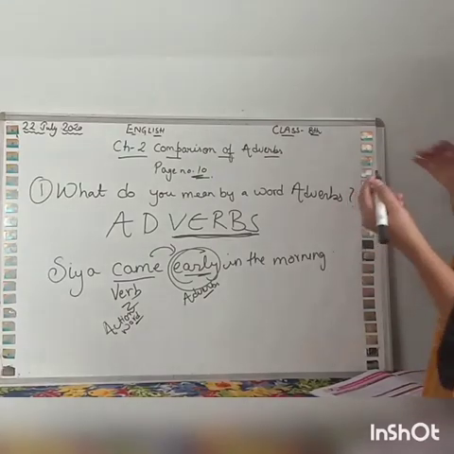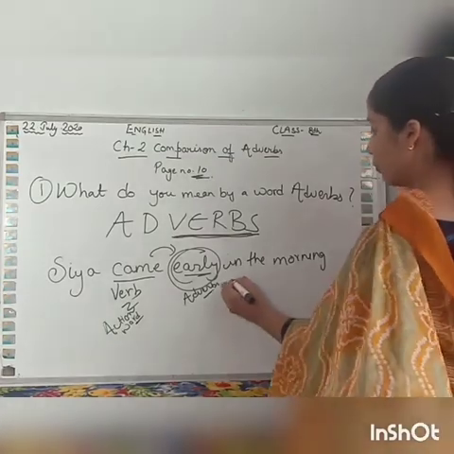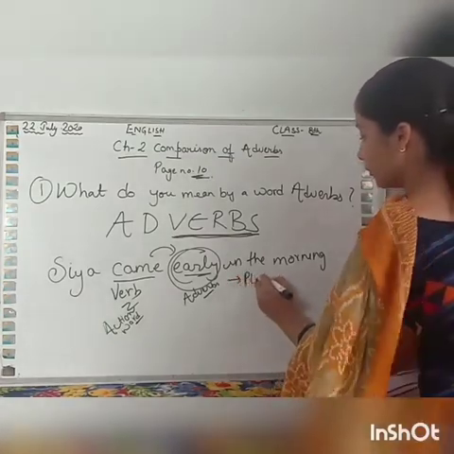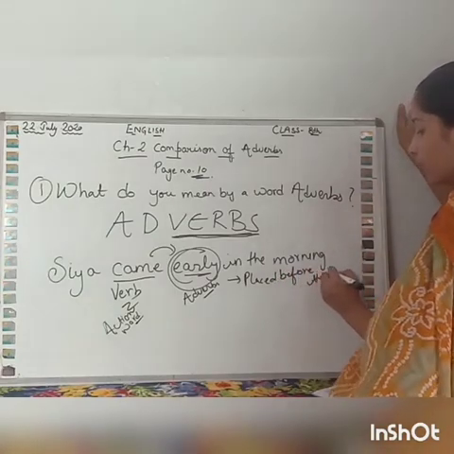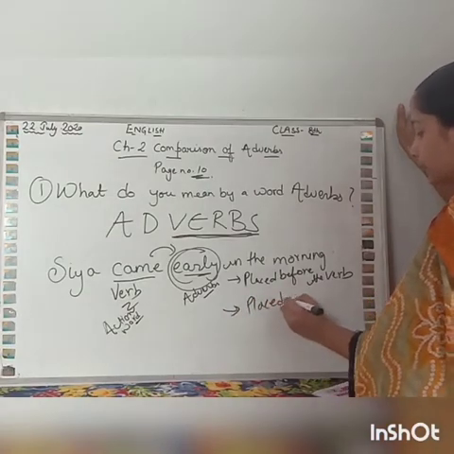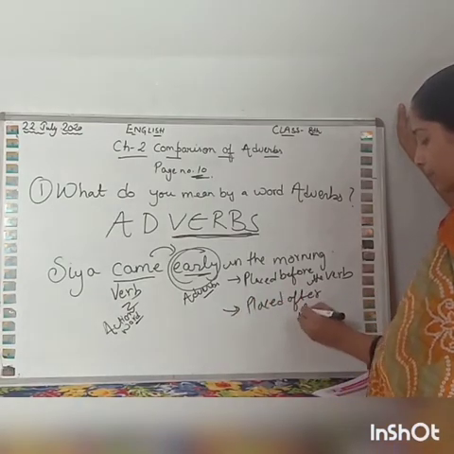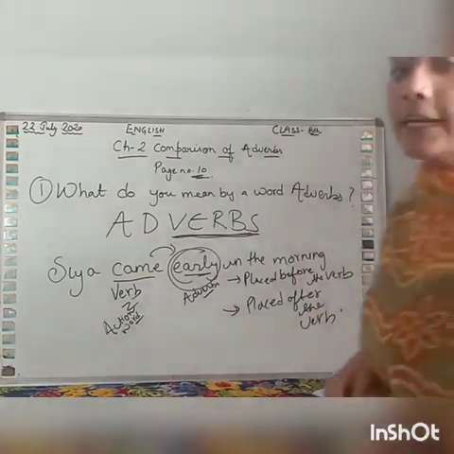Adverbs can be placed before the verb, or they can be placed after the verb. So what do you mean by adverbs?